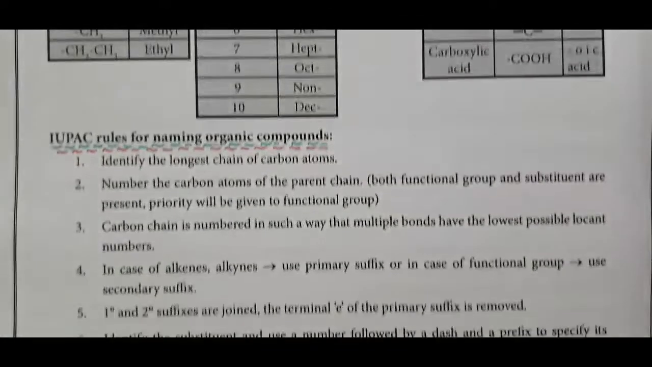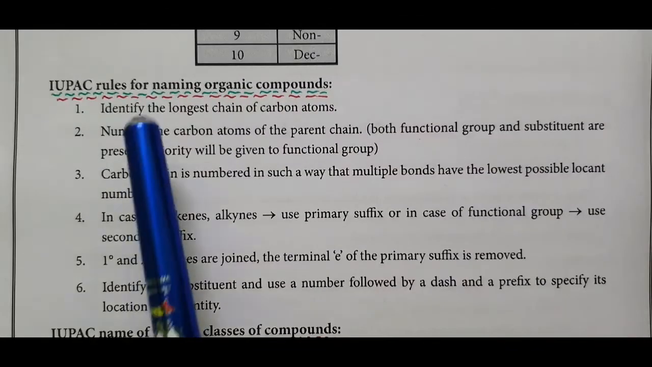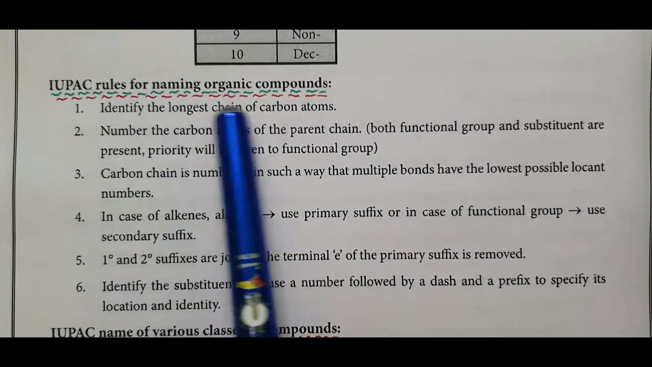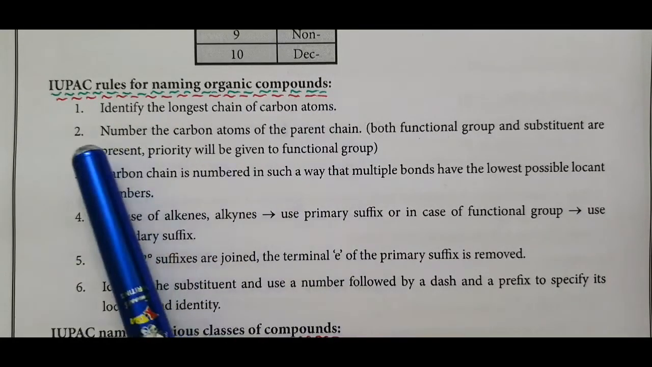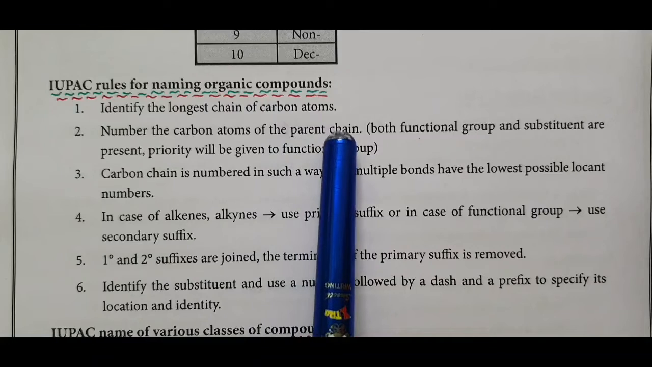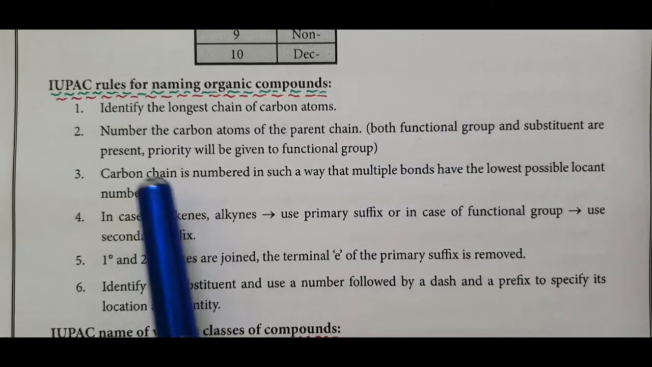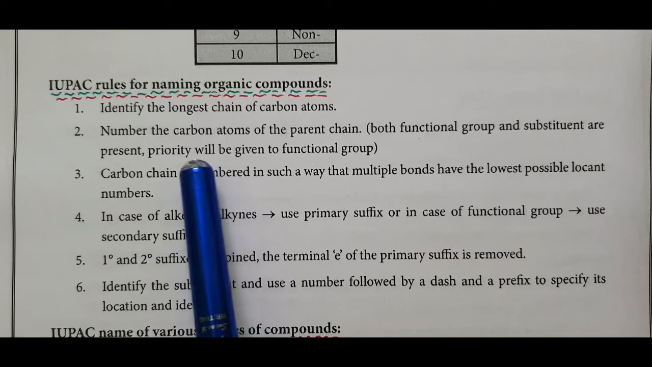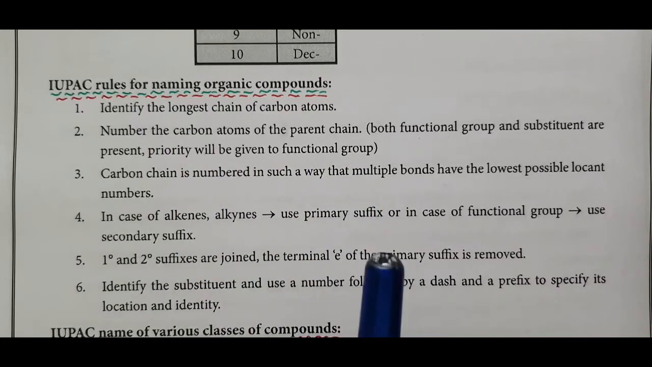Now, some IUPAC rules for naming organic compounds. Identify the longest chain of the compound. Number the carbon atoms of the parent chain where both functional group and substituent are present. Priority will be given to the functional group.